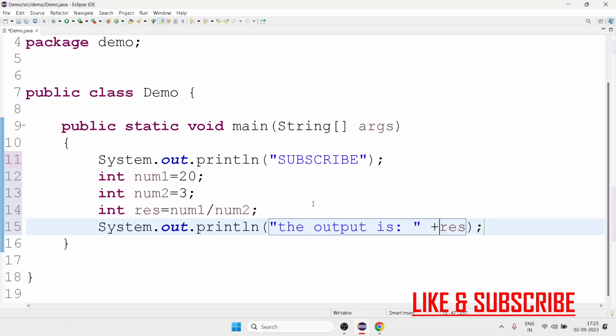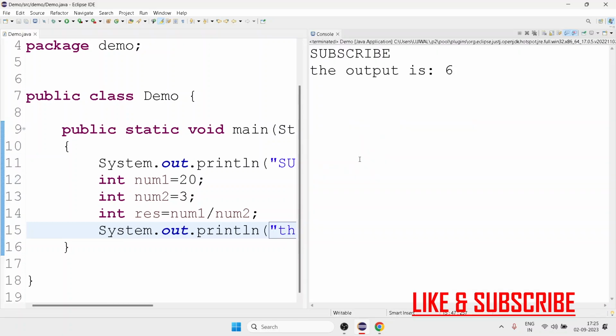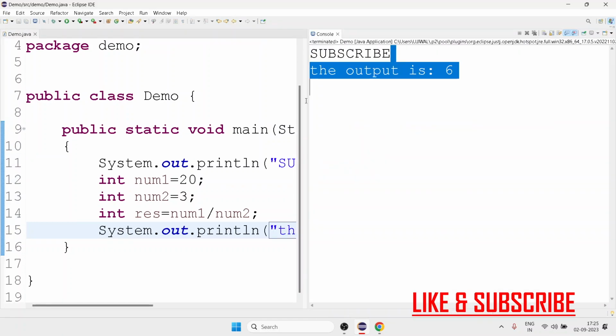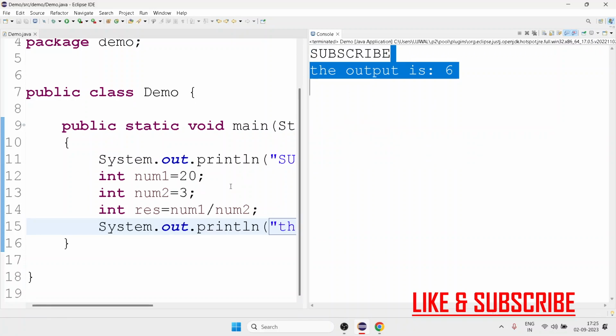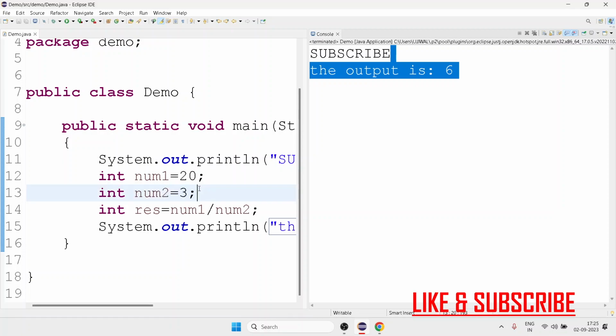If I print like this, so what will be the output? Suppose if I right click and run as, here the output is 6. Why 6? 6 3s are 18, 6 7s are 42, 3 6s are 18, 3 7s are 21. So here it is not dividing completely.